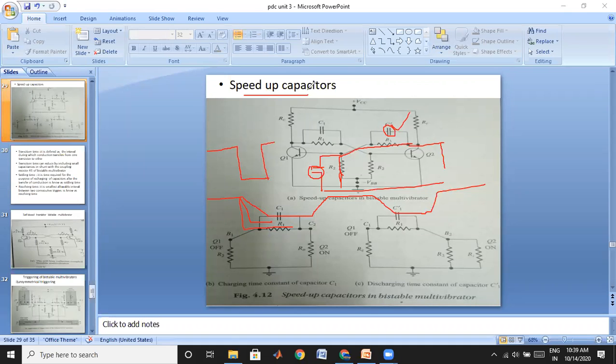Now we have still one more drawback of using this capacitance. Previously we discussed that this capacitance value should be very large. If this capacitance value is very large, then it may change its state very quickly.